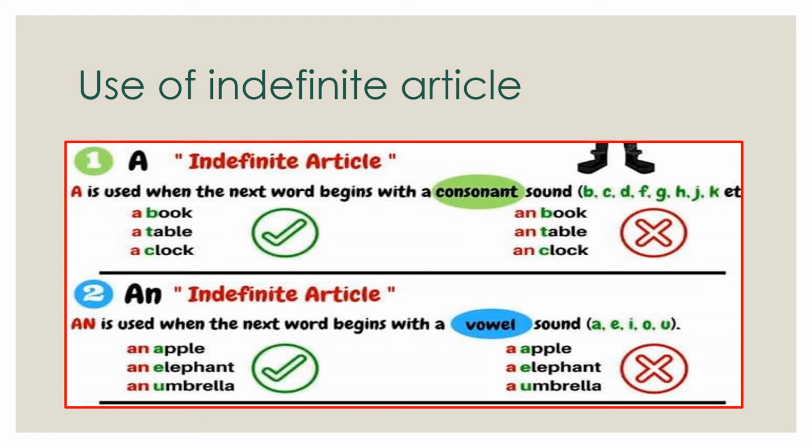And next indefinite article is an. An is used when the next word begins with a vowel sound a, e, i, o, u, like an apple, an elephant, an umbrella.